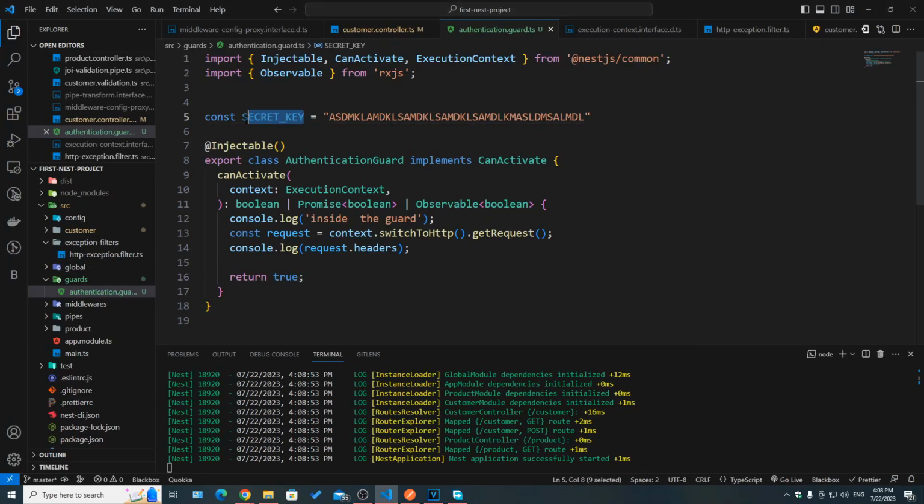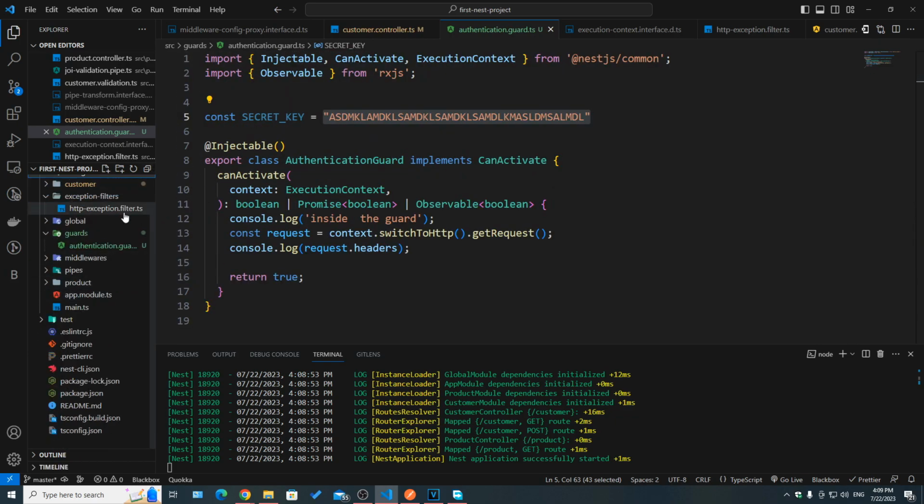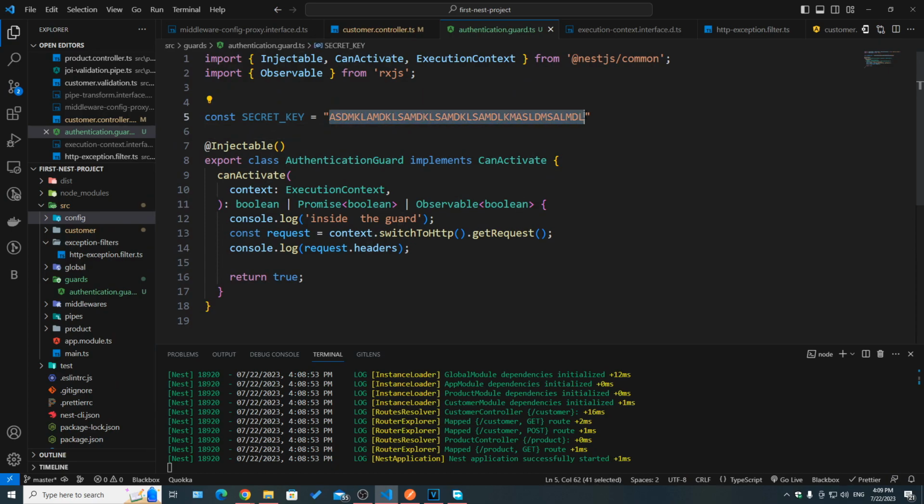First of all, you should have a secret key. Of course, this should not be in a configuration file, and of course not in this file as well. So not in a config file, nor here. It should be in an environment variable file, so in .env, because this shouldn't be committed to Git. Be careful, this is very important. You should never commit any secret to Git. But for the purpose of this video, I'm just gonna keep it here, just to be quick. Usually you would have that in an environment variable, and then in the config file you do process.env, and then you read that property. And you never commit it, you add it to .gitignore. The .env file should be in .gitignore.